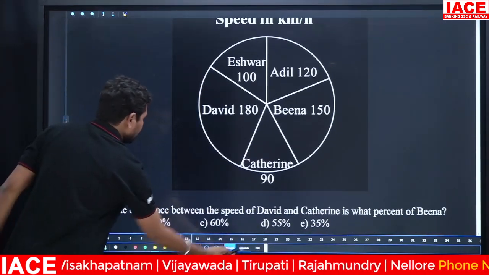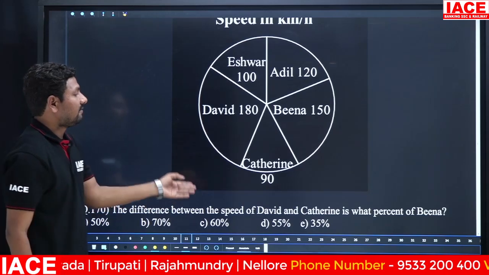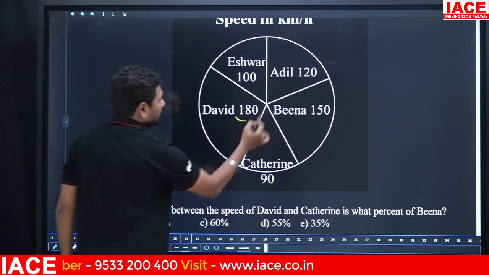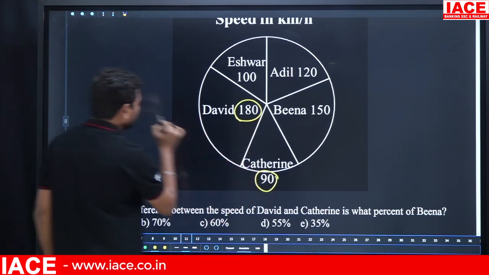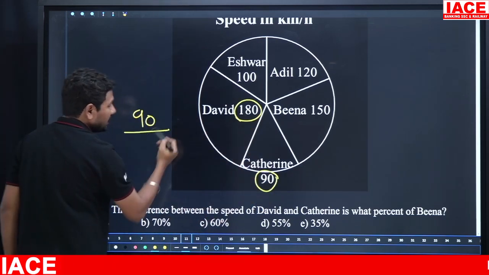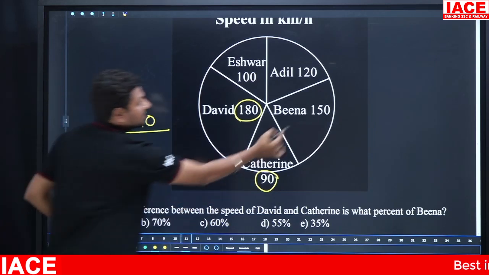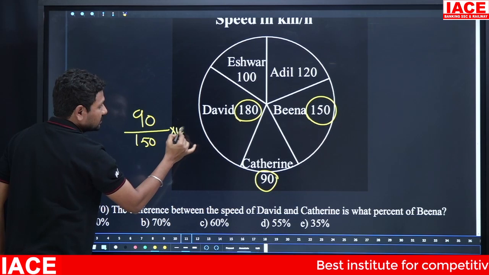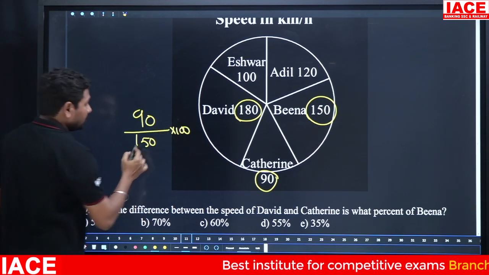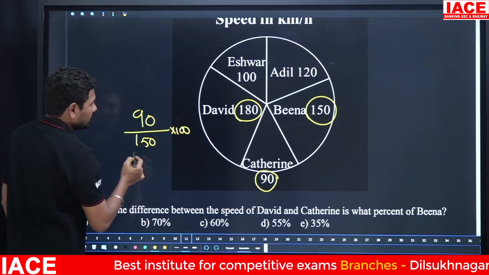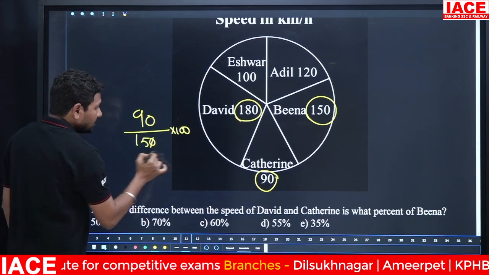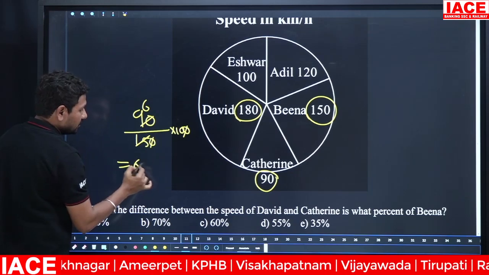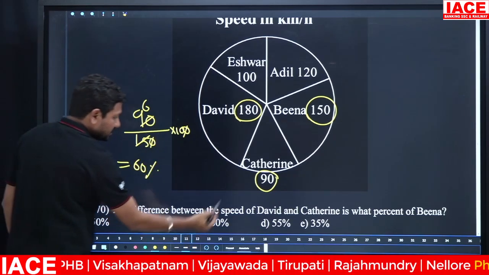Next, the difference between the speed of David and Catherine is what percentage of Beena? David is 180, Catherine is 90. The difference between these two is 90 kmph. Is what percentage of Beena's speed? Beena's speed is 150. 90 by 150, we need a percentage, multiply with 100. Here 0 0 will be cancelled. 15 into 90, 6 times. 6 into 10 is equal to 60%. Option C.